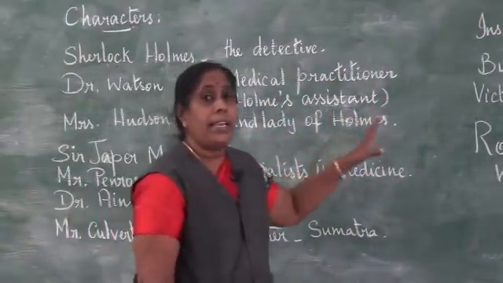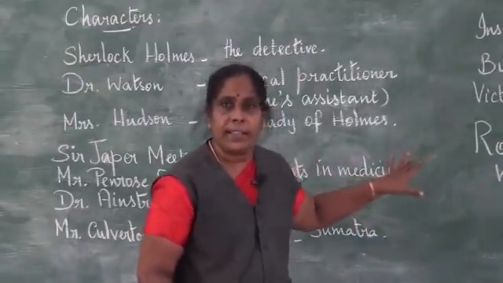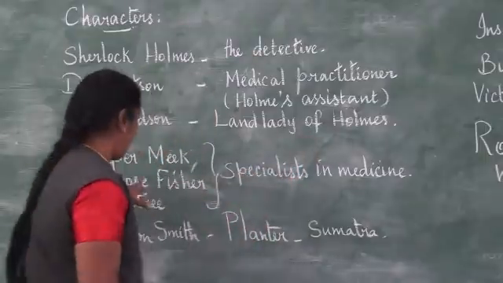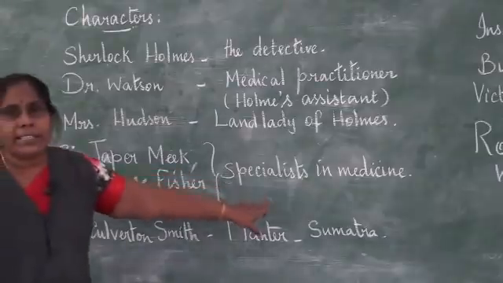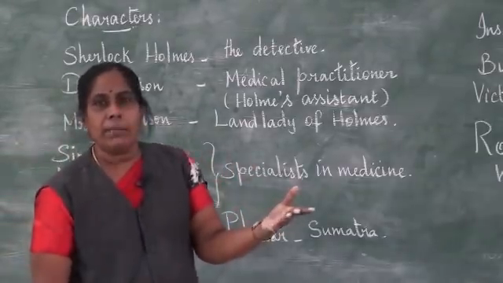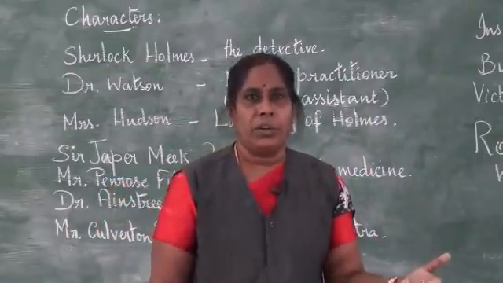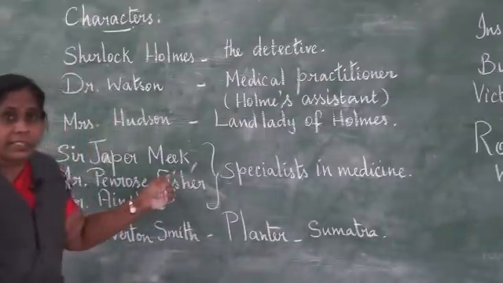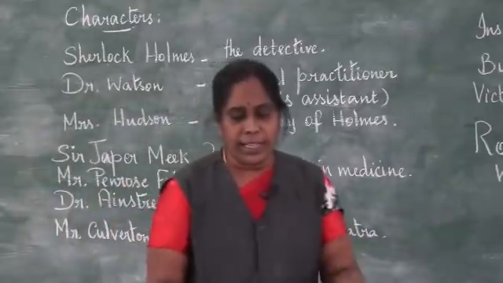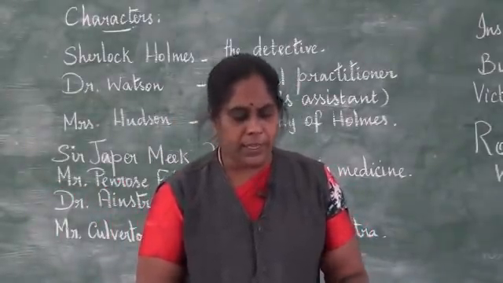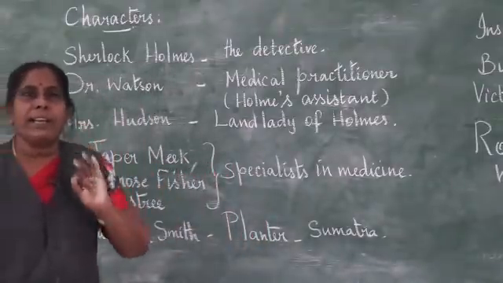So he started naming some doctors who were specialists in this, that is Sir Jasper Meek and Mr. Penrose Fisher. These were all specialists in medicine. He said, since I am a general practitioner, I cannot treat you. Maybe these people who are specialists surely can treat you. So he immediately starts telling him all these names. Immediately Holmes gets very angry and says, see, I know what type of illness I have.